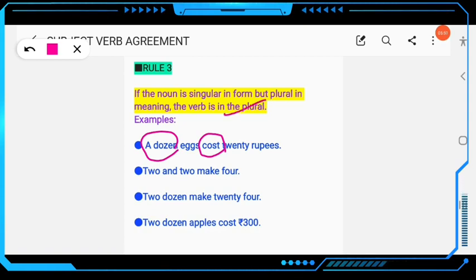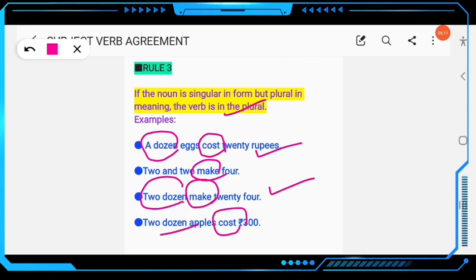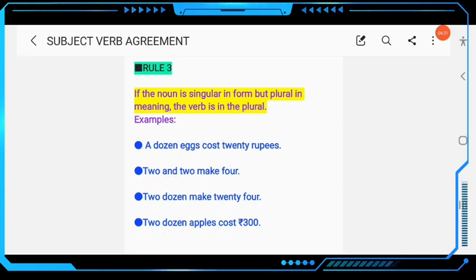2 and 2 make 4. 2 and 2 makes 4 will be wrong. 2 dozen make 24. Okay, 2 dozen means 24. Make, you hear the verb plural, don't write makes. 2 dozen apples cost, this is also plural. Clear? So if the noun is singular in form but plural in meaning, the verb is in the plural. So this is the third rule.